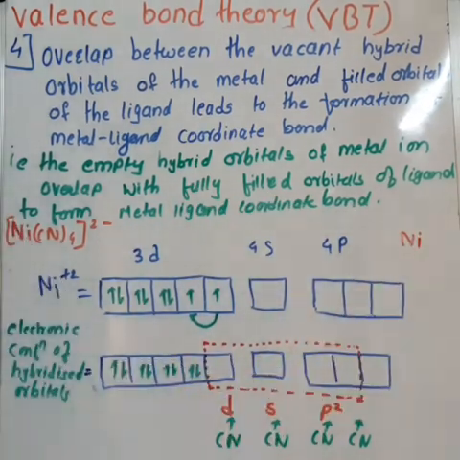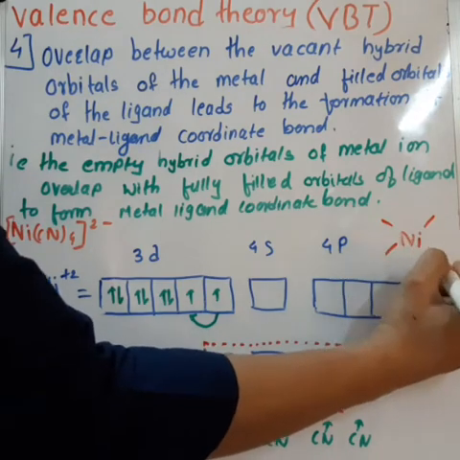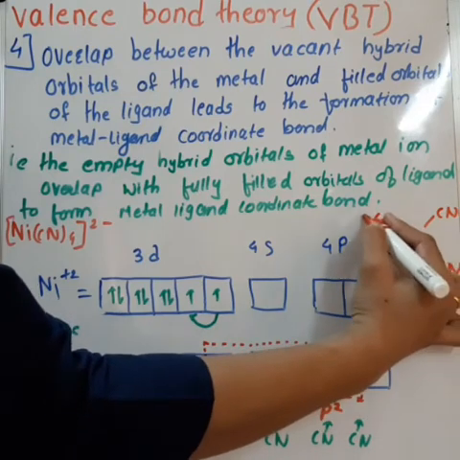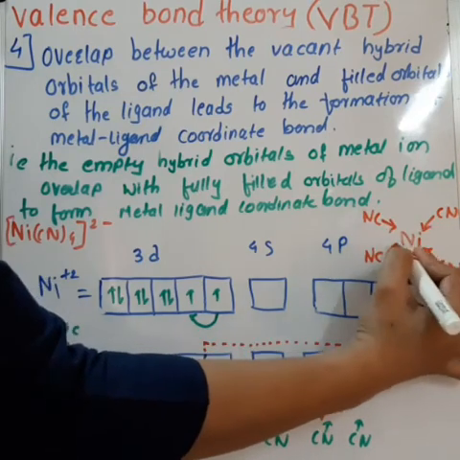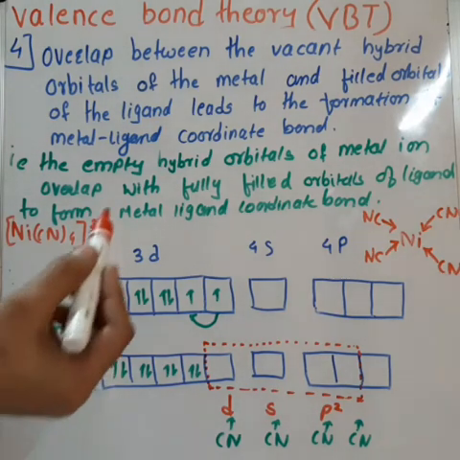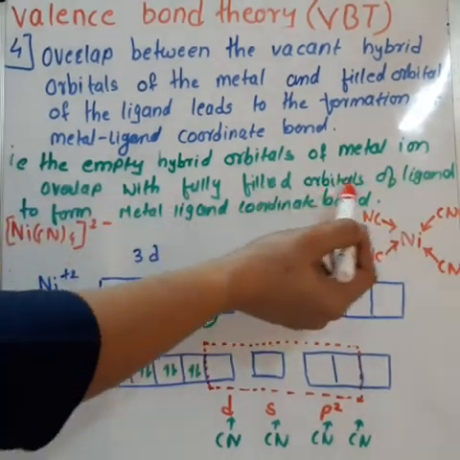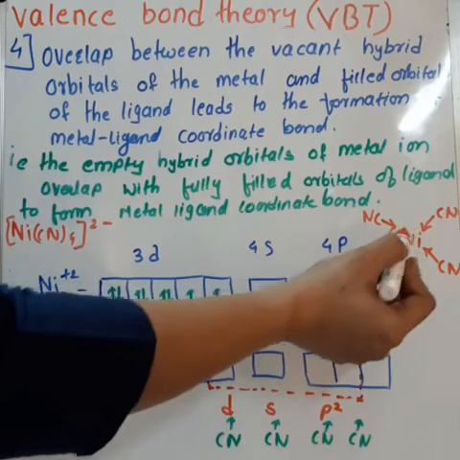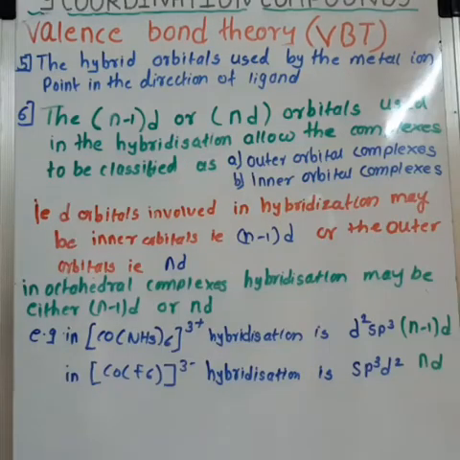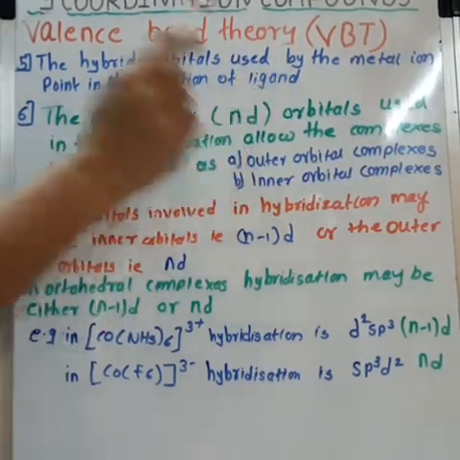That is, vacant hybrid orbitals of nickel overlap with fully filled orbitals of cyanide to form coordinate bond between nickel and cyanide. So the empty hybrid orbitals of metal ion overlap with the fully filled orbitals of cyanide and the coordinate bond is formed. Fifth one, the hybrid orbitals used by the metal ion point in the direction of ligand.